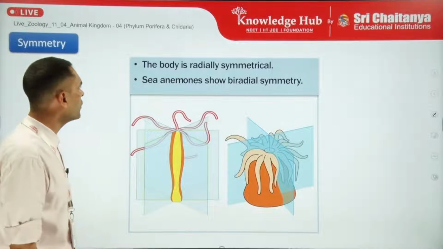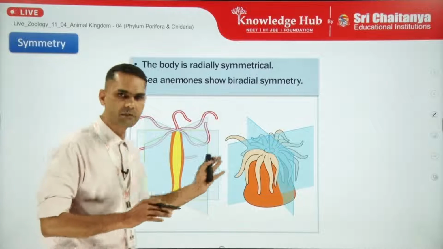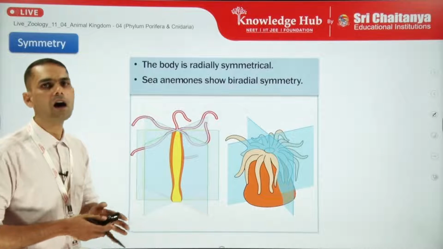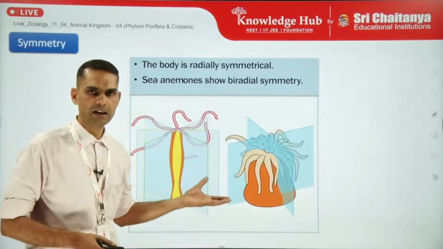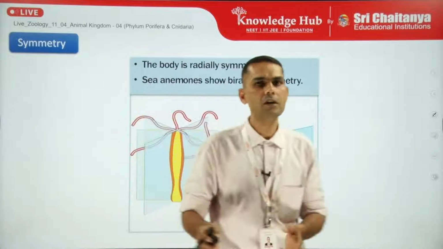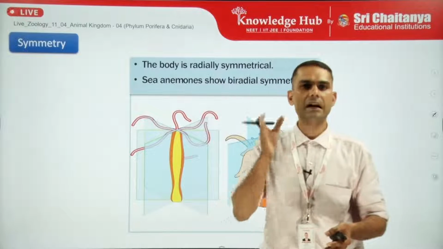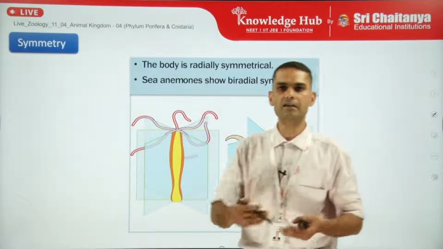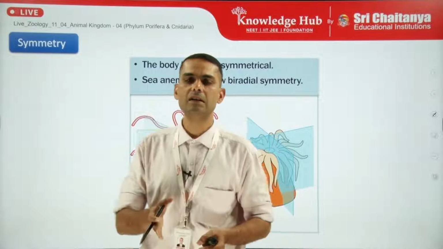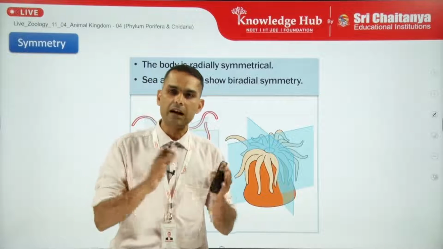Now, as we move towards the symmetry part, you can easily get an idea from this diagrammatic representation of how a cylindrical body organization has radial symmetry. In the previous sessions, I have also explained with the help of a cylindrical bottle how radial symmetry works in a cylindrical organism, because at every plane we cut it longitudinally, we get identical halves.